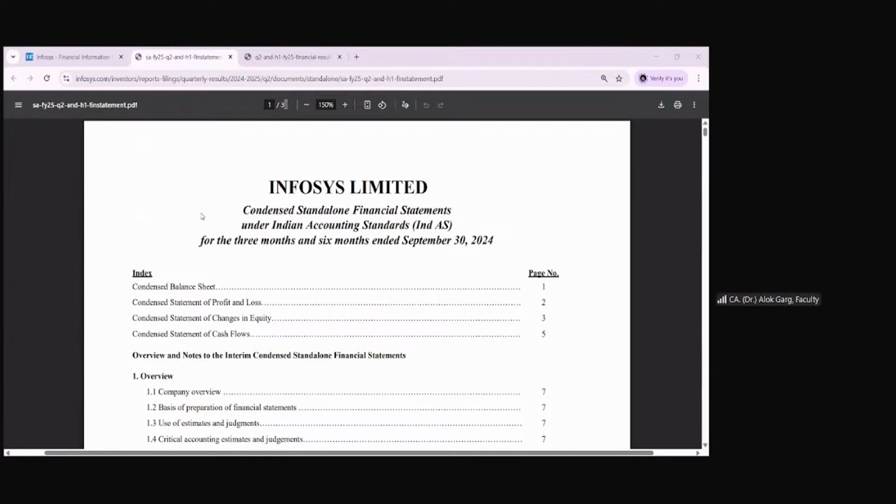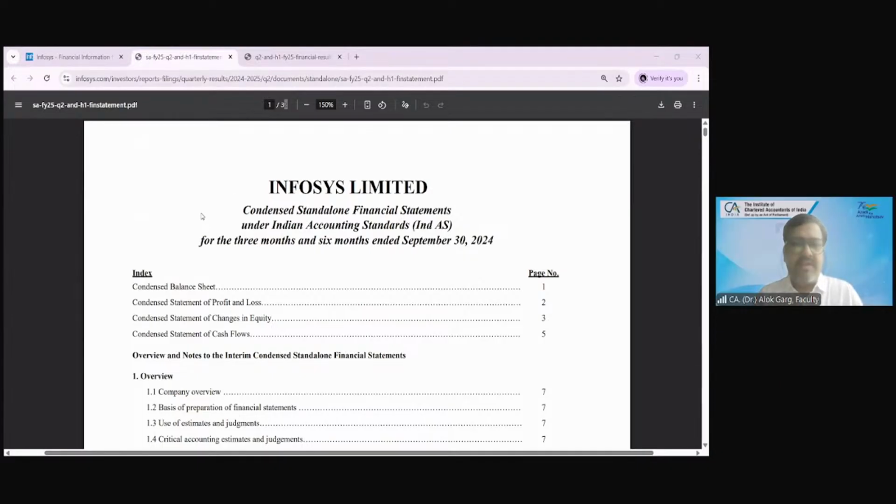Can you see? Infosys is talking about condensed balance sheet. This word condensed. Condensed standalone. Condensed means not much detail.